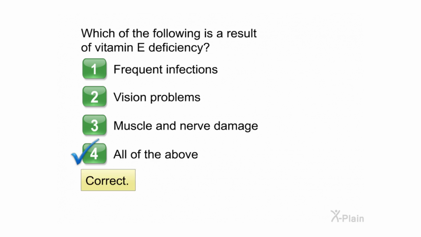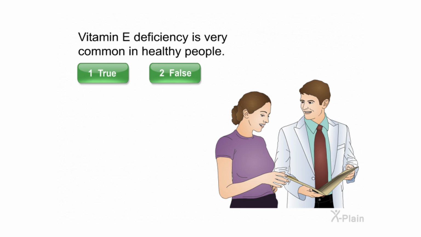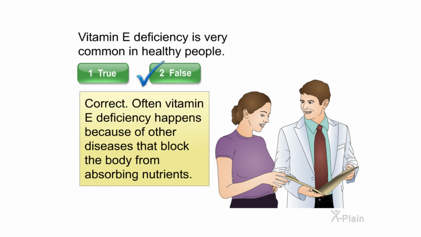Correct. Vitamin E deficiency is very common in healthy people. Select true or false. Correct. Often, vitamin E deficiency happens because of other diseases that block the body from absorbing nutrients.